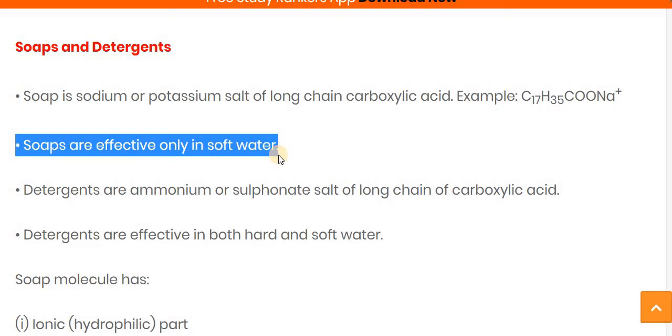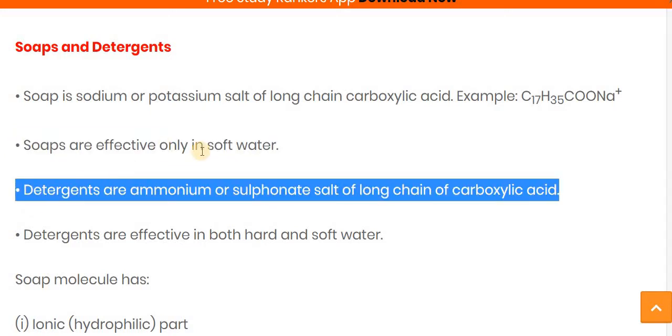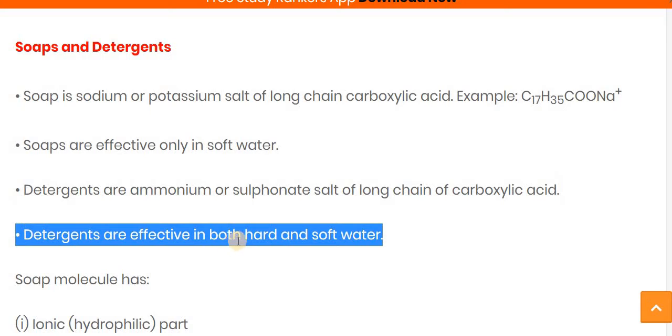So it is very difficult to clean our clothes using soaps in hard water. Whereas a detergent is an ammonium or sulfonate salt of a long chain carboxylic acid, so detergents are effective in both hard as well as soft water.